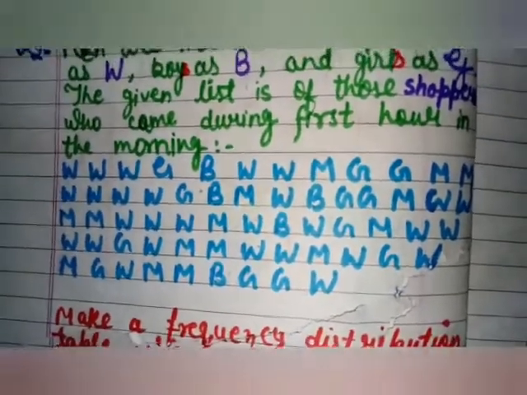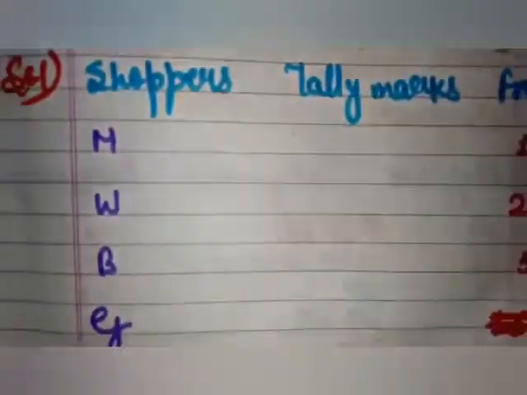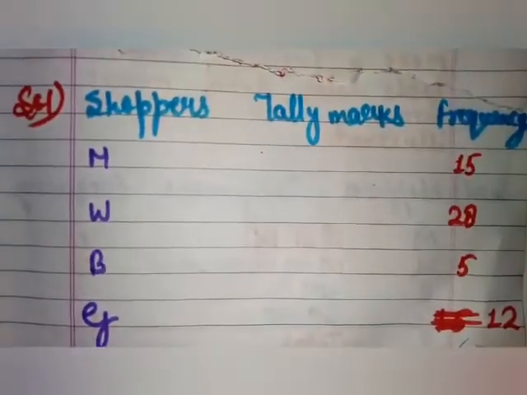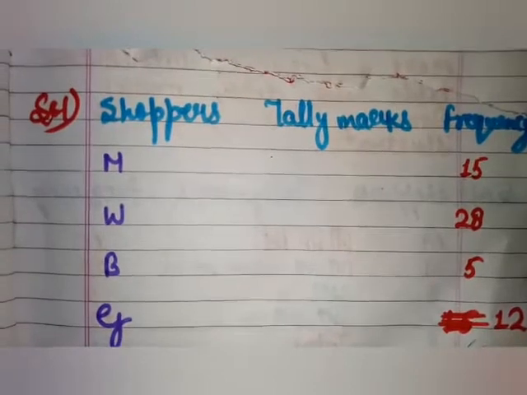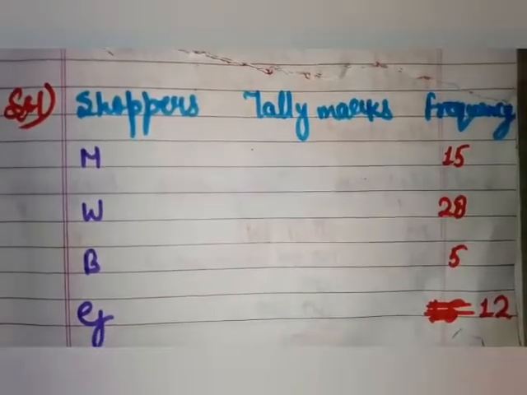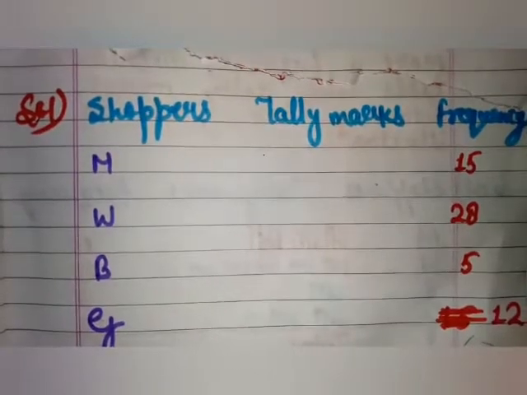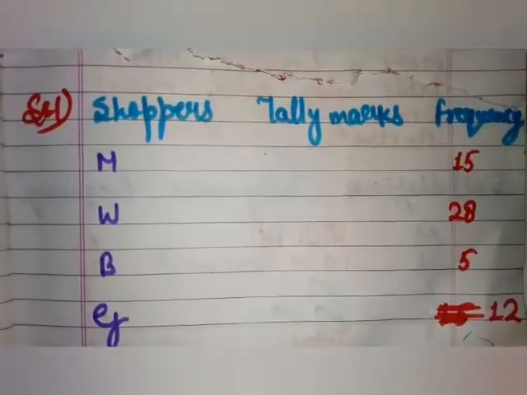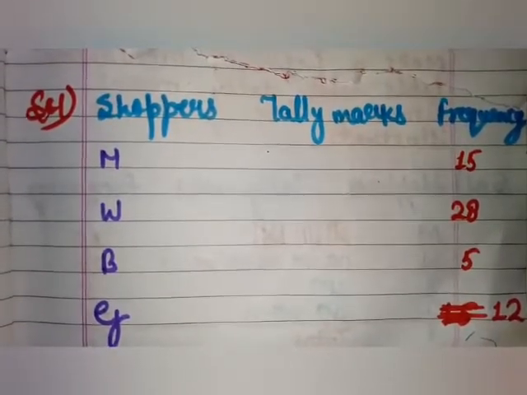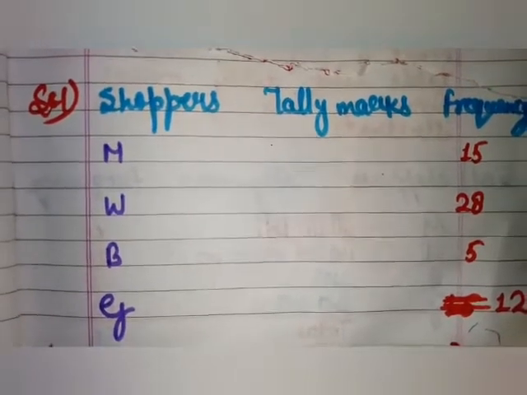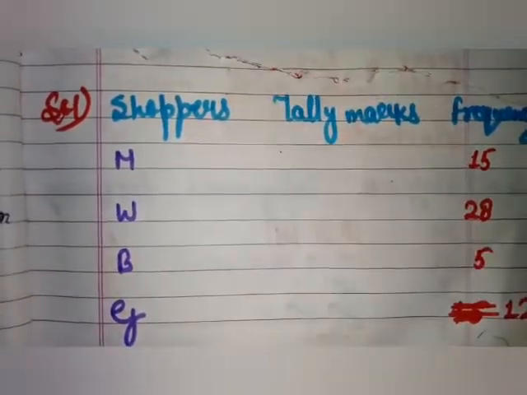So men are 15. We wrote men 15. In the same way we will count women are 28. Then we will count boys are 5. After that we will count girls, meaning G. So G or girls are 12.